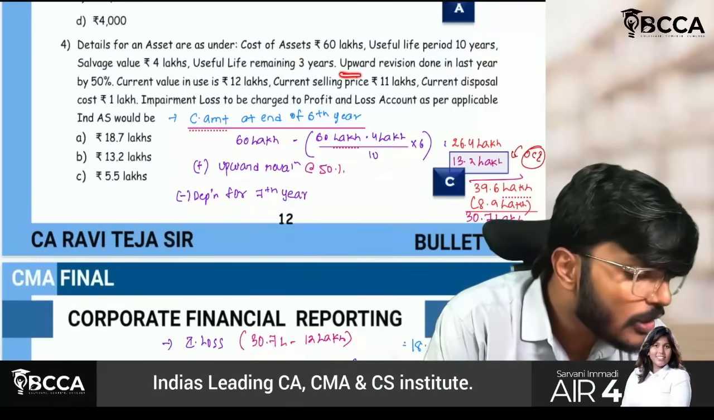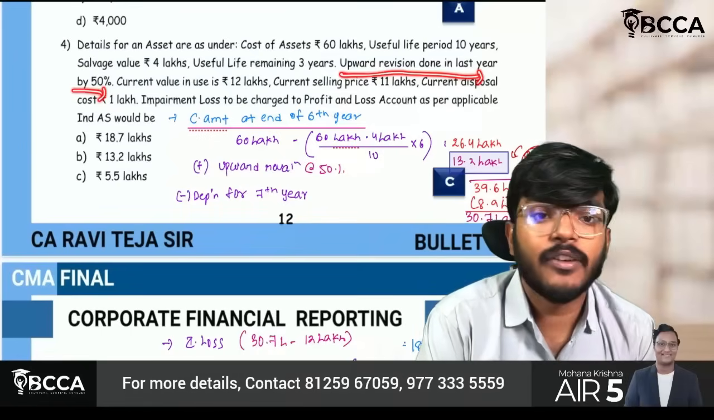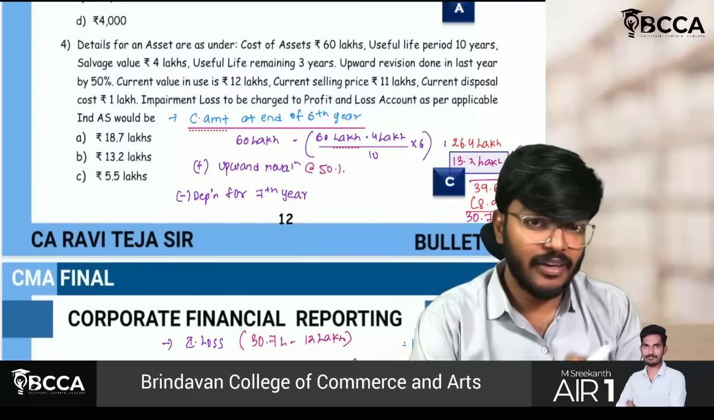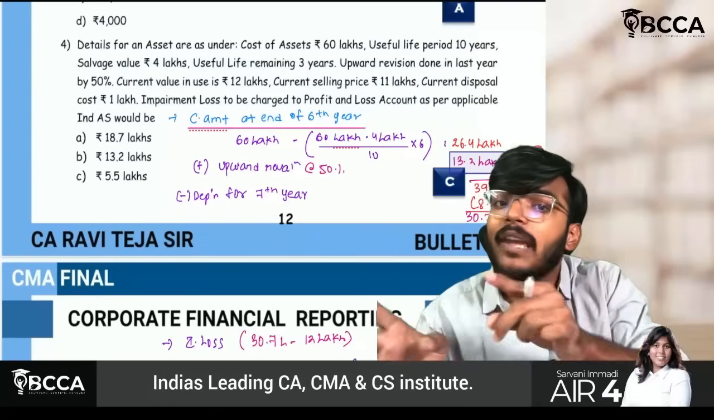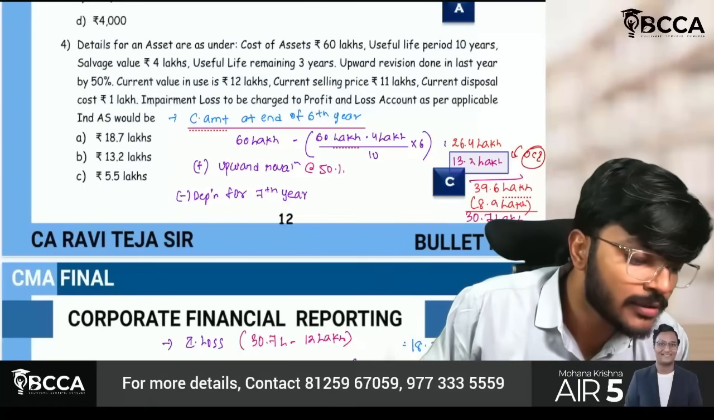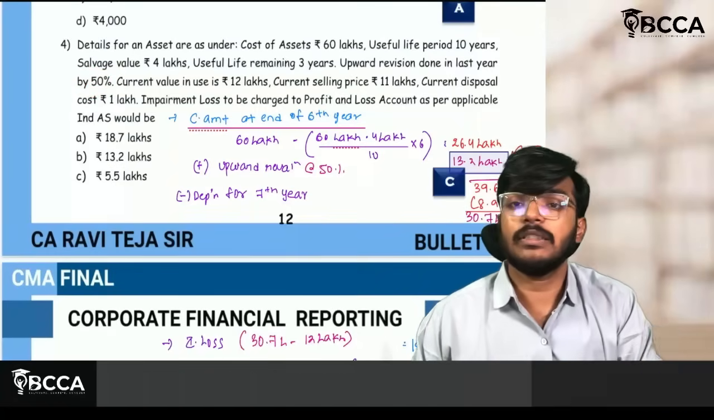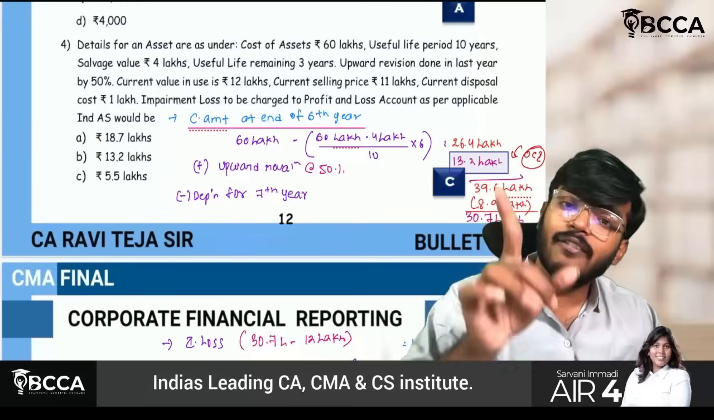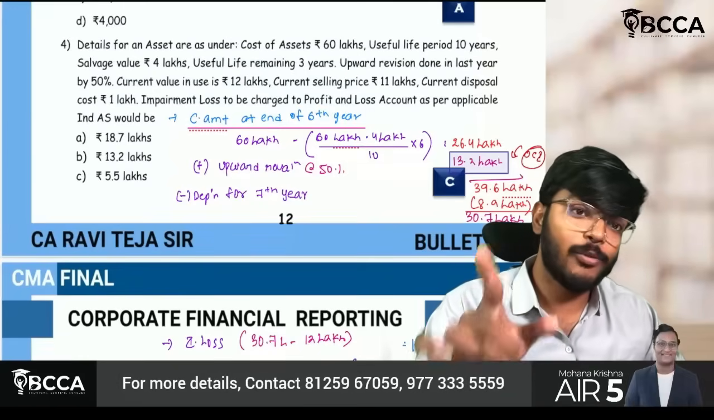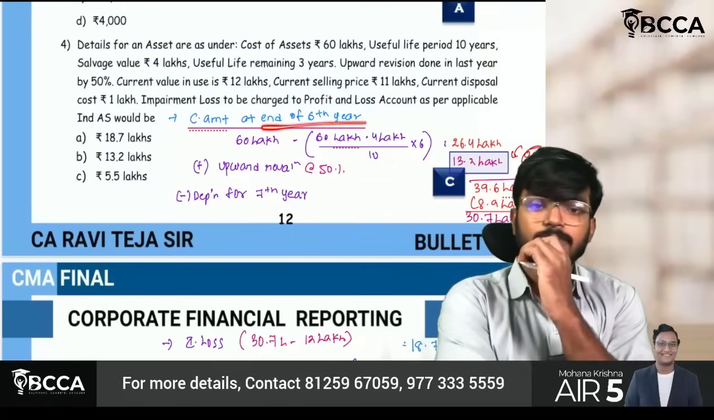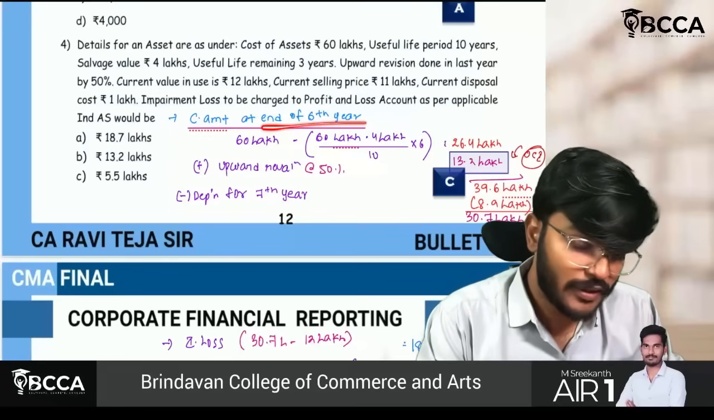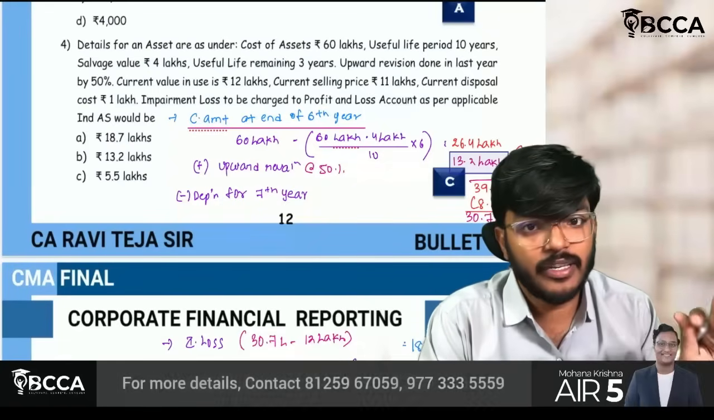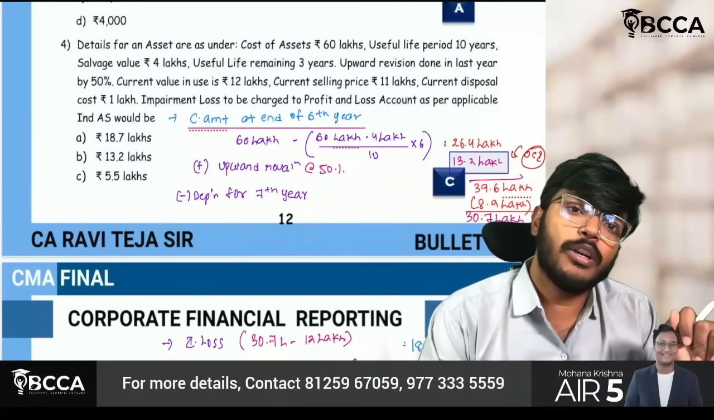They are saying an upward revaluation was done last year by 50%. Last year, which means we are standing at the 7th year end, therefore at the 6th year end we have done the upward revaluation of 50%. How much revaluation is done? In order to find that out, first you have to find the carrying amount at the end of the 6th year. If you find that, you can add the revaluation amount and then you will get the 7th year figure also. I hope you have understood the point.